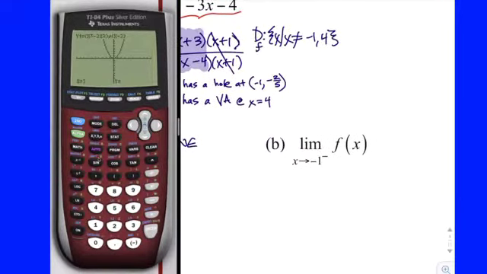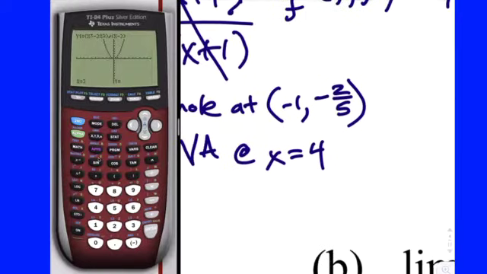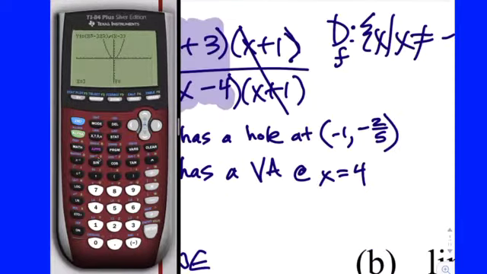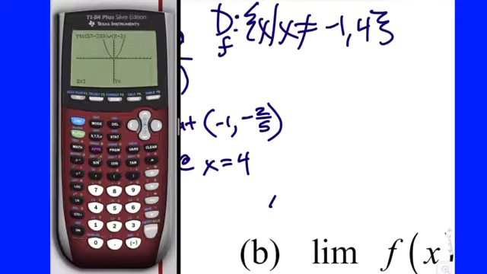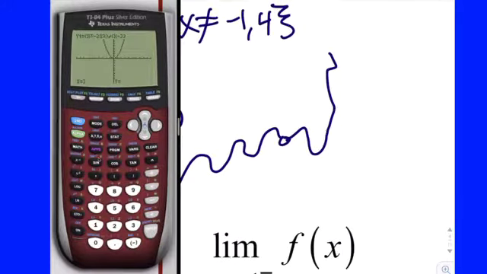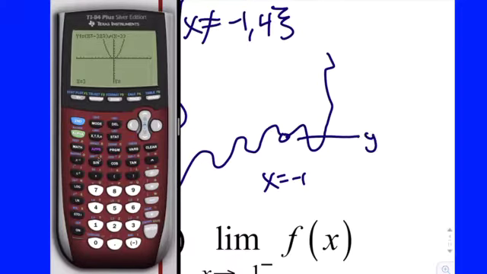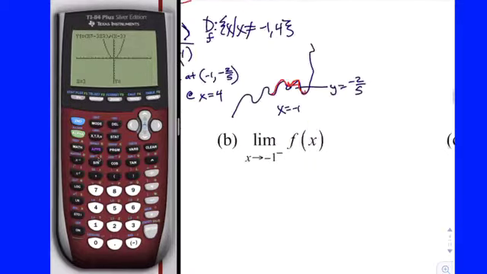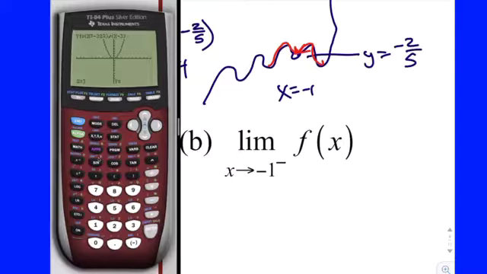We kind of have our answer, don't we? Yeah, it's negative 2/5. If we know that's a hole, it doesn't matter what the graph looks like. It could look like a snake, something like that. It doesn't matter. What we know then is this. As we approached negative 1, it was approaching negative 2/5. And so regardless of how curvy the road was, we're approaching that from both sides. Okay? That's the general limit theorem.